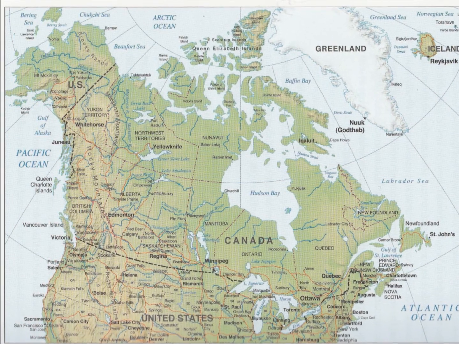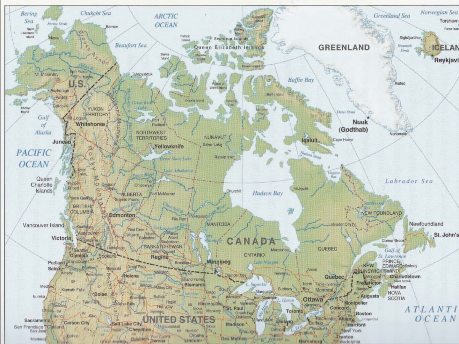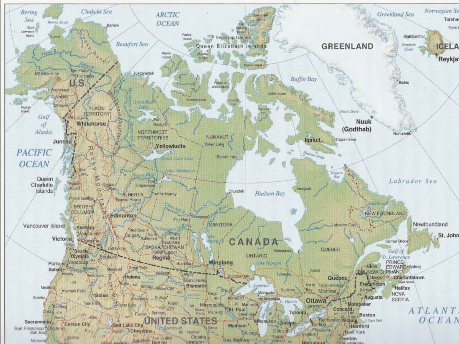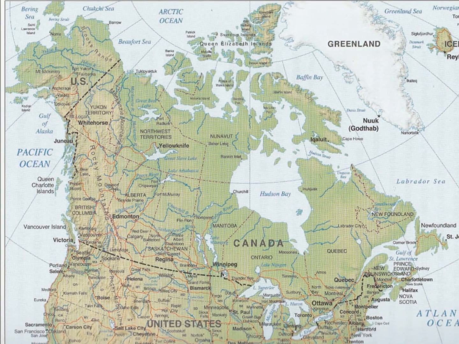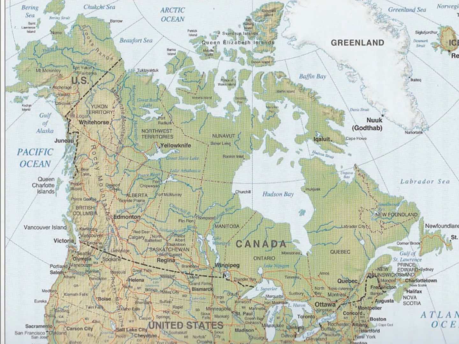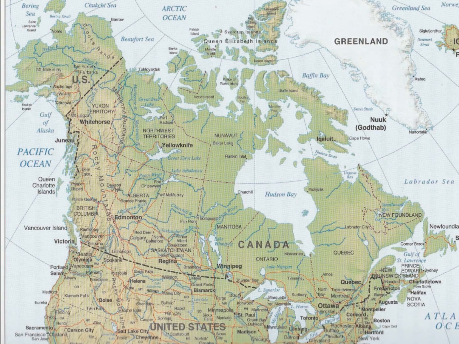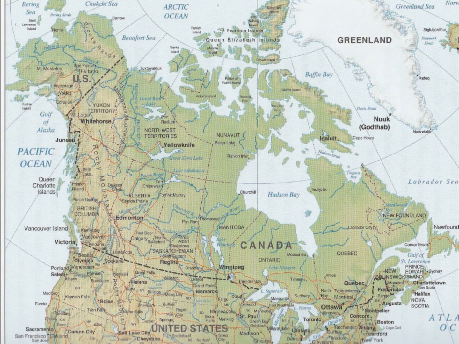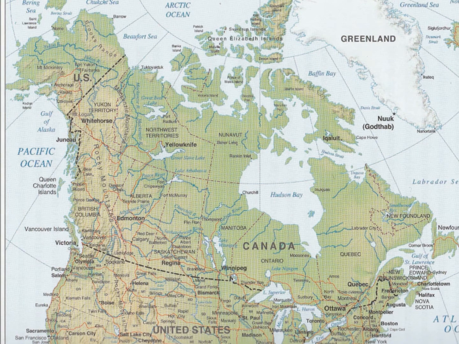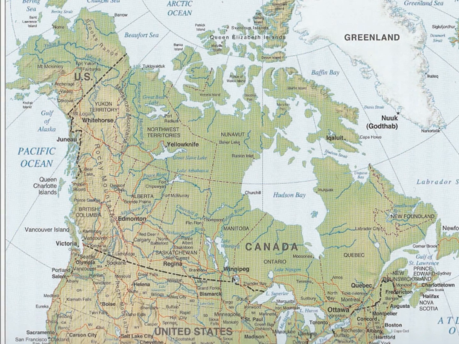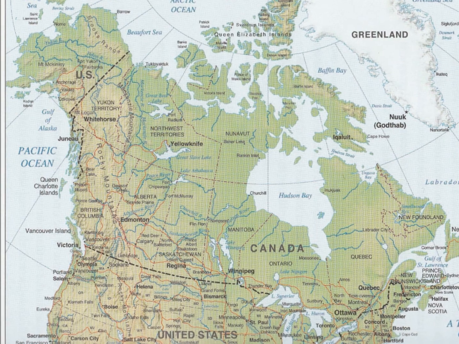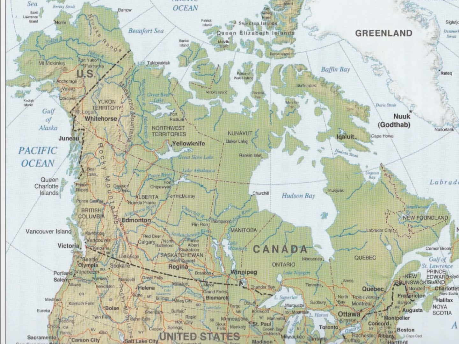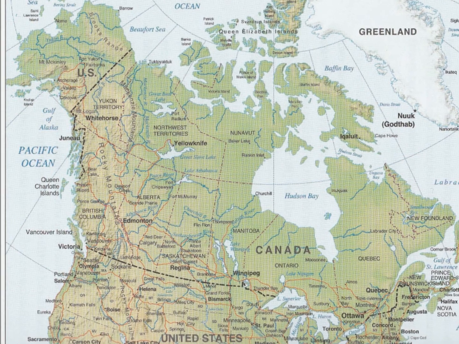It is surrounded on three sides by oceans: the Pacific Ocean in the west, the Atlantic Ocean in the east, and the Arctic Ocean in the north. Canada is the world's second largest country by total area, covering 9.98 million square kilometers. However, about 70% of the land is undeveloped.